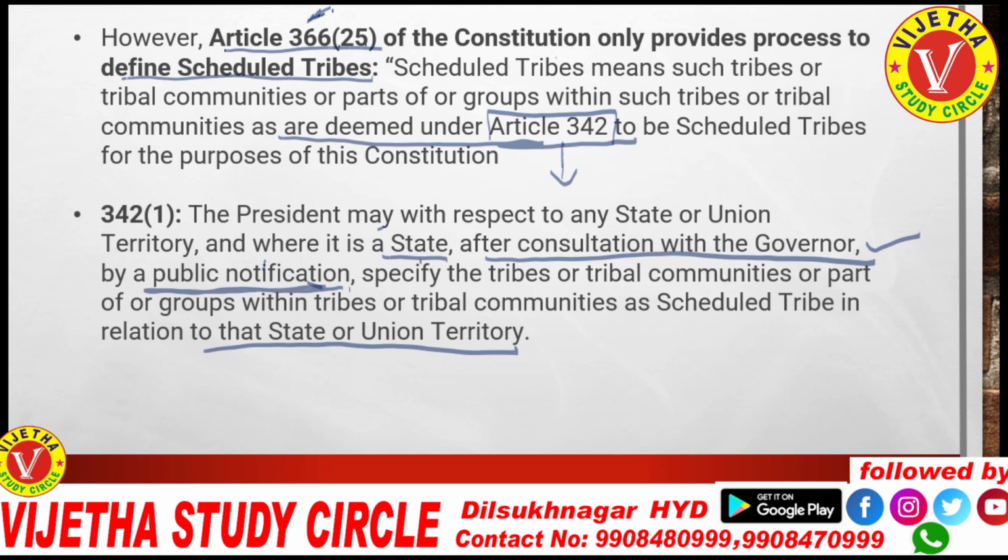Then this recommendation, as we have already seen, must be forwarded to the Tribal Affairs Ministry, then to the Registrar General, then it has to be sent to the Cabinet for approval. Later the President must give assent after the cabinet approval. In this way, if the President gives approval for the entry on the recommendation of any state or union territory, then that community gets the entry under Article 342. If it gets the entry under Article 342, according to Article 366, we consider it a scheduled tribe.